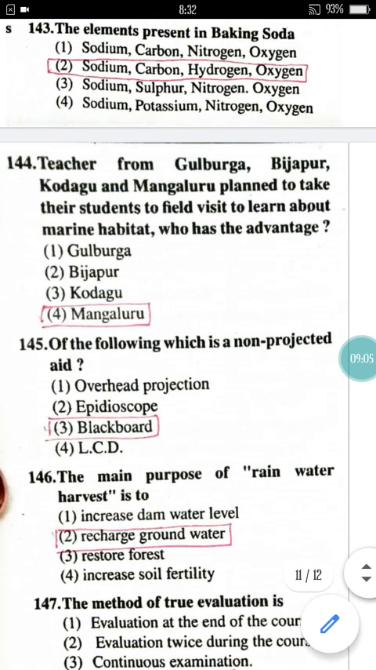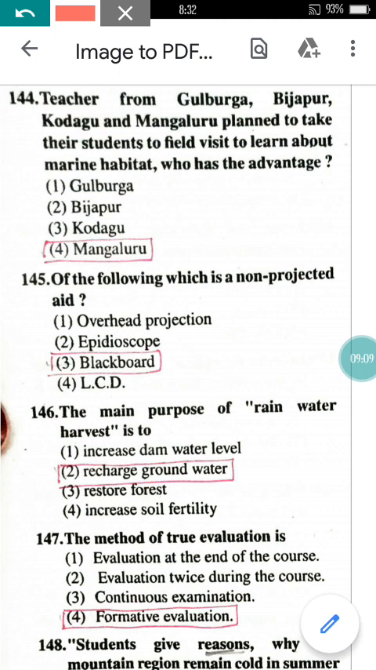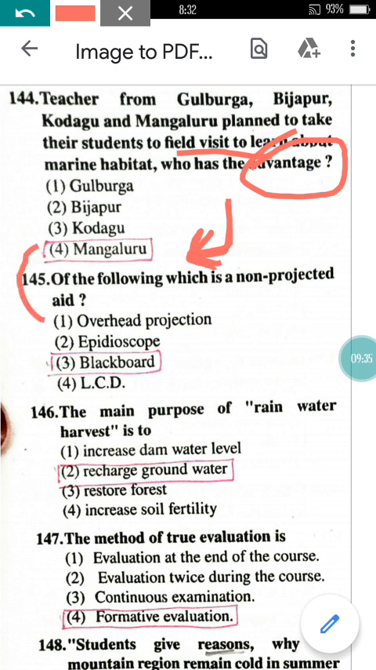Now come to question number 144 here. In question number 144 you can see that teachers from Gulbarga, Bijapur, Kodagu and Mangaluru plan to take their students on a field visit, right, to learn about marine habitat. Who has the advantage? It is Mangalore. Why? Can you see the reason? Mangalore will get the advantage because it is in a coastal area, right? We can say.